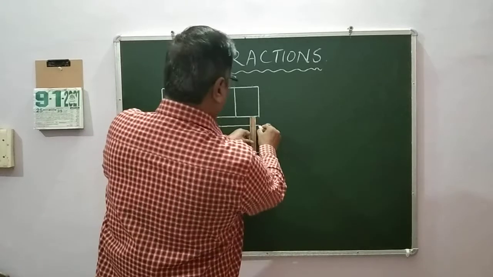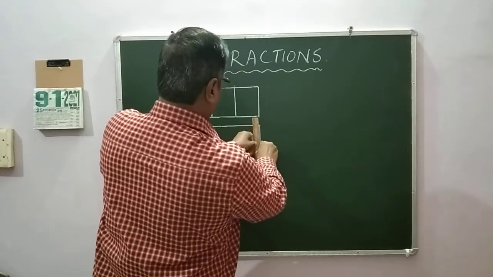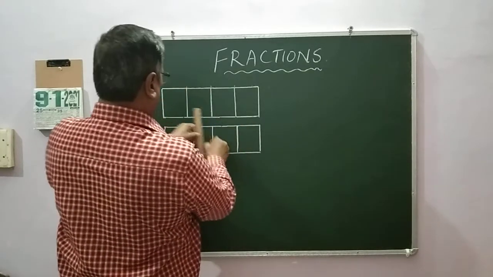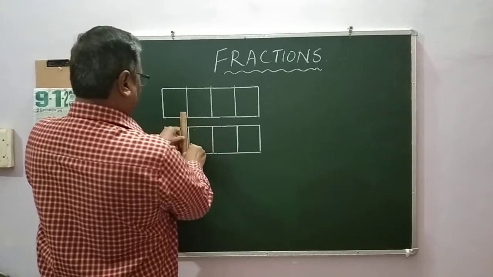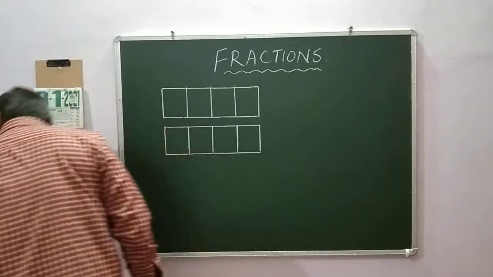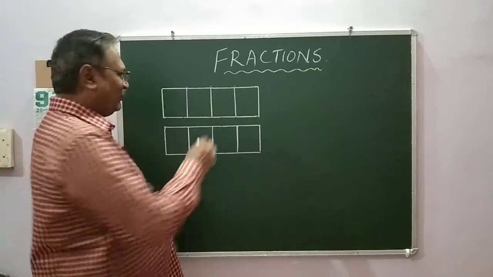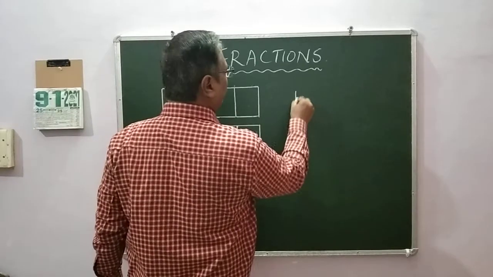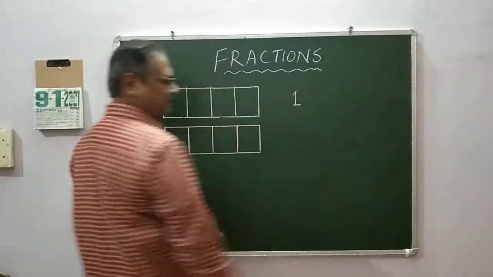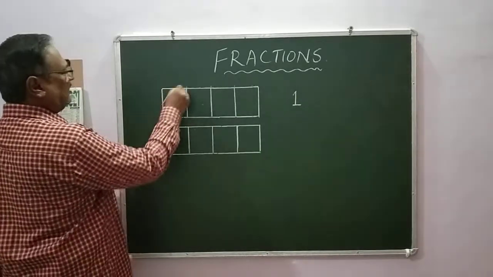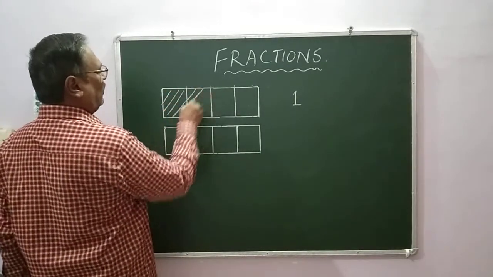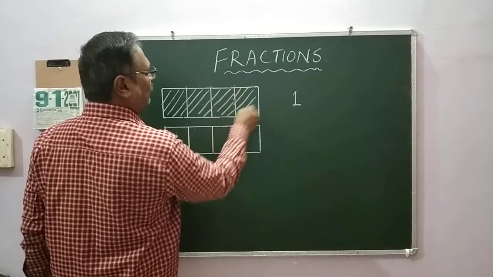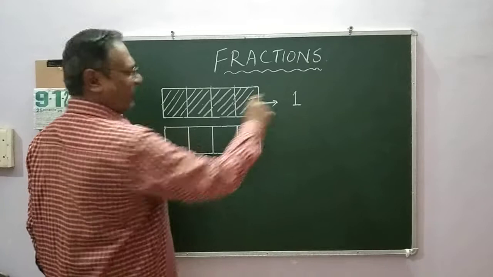They both are similar. 1, 2, 3 lines I draw and I get 4 parts. They both are identical. 1 by 4, 1 by 4, 1 by 4, 1 by 4. What is this? This is 1. Okay. Now I have taken 1 by 4, 1 by 4, 1 by 4 and 1 by 4 and this represents 1.